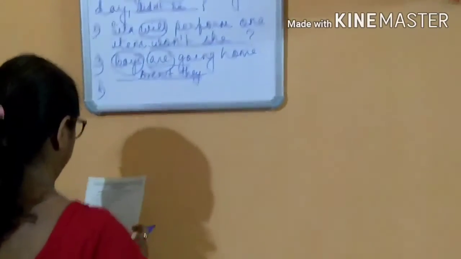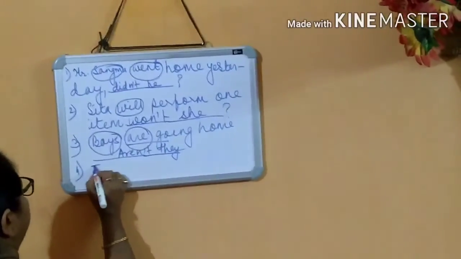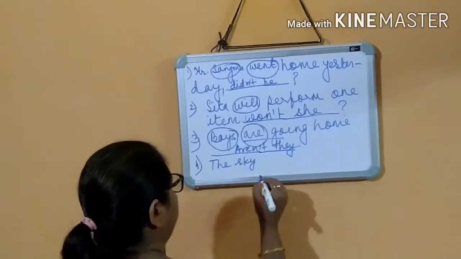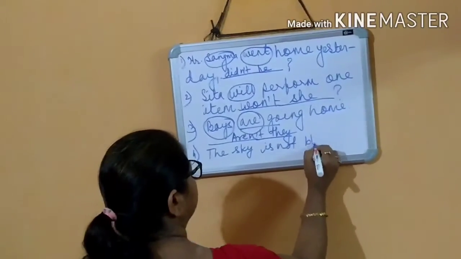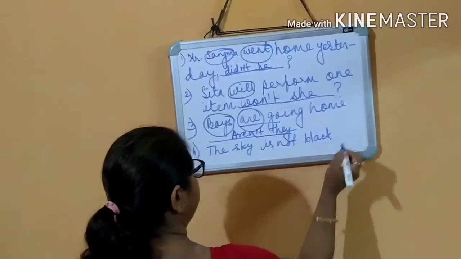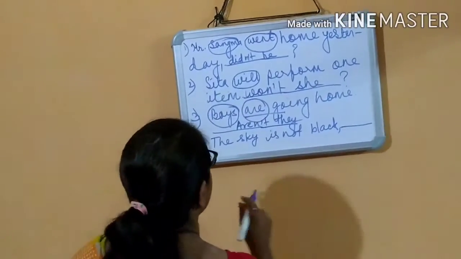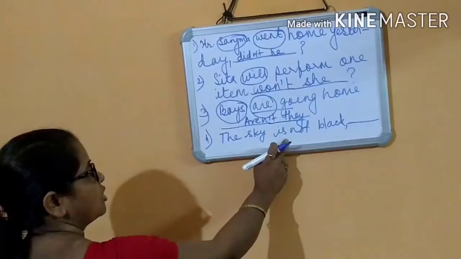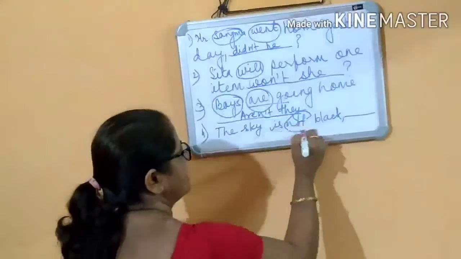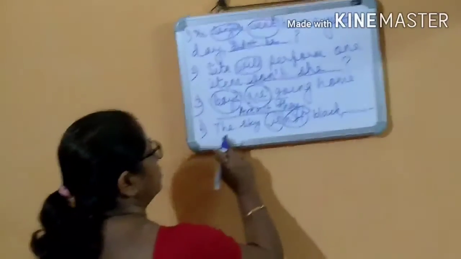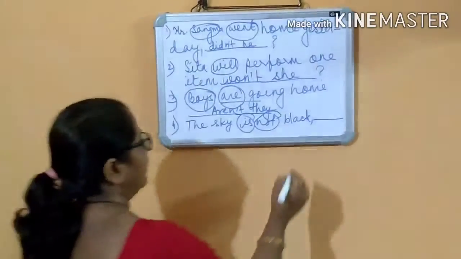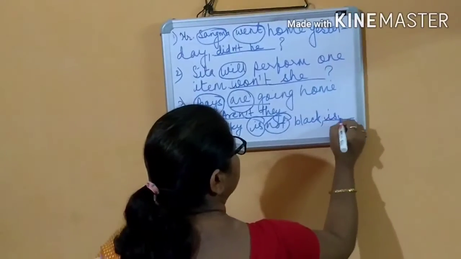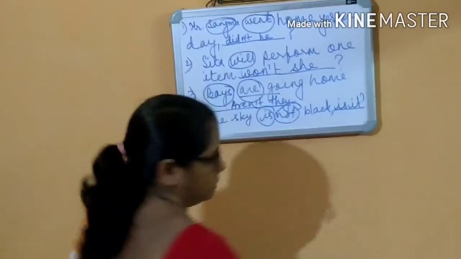Then the next one. The sky is not black. So see the sentence. It is present tense, and the negative sense is there. So the tag will be is it? Then question mark.